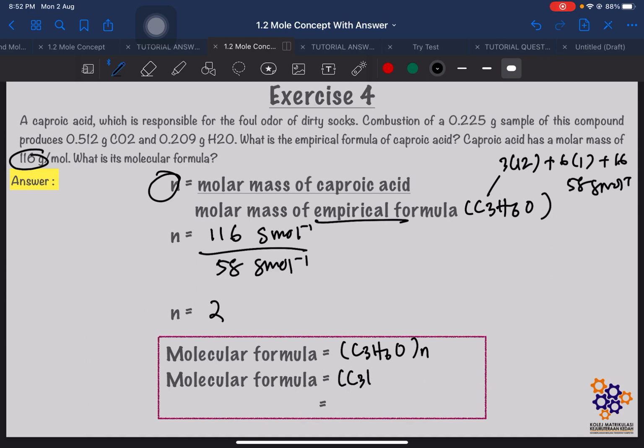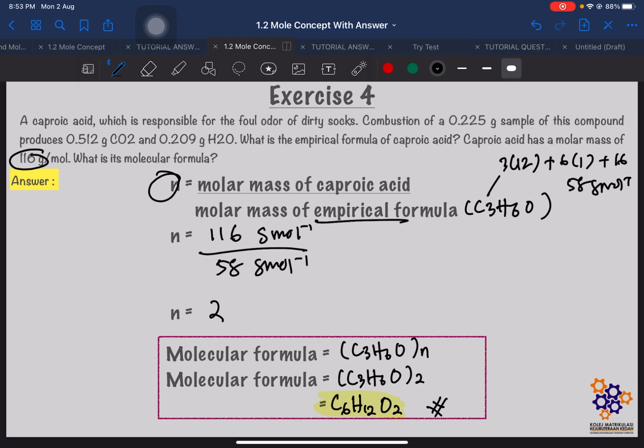So, C3H6O times 2. So, 3 times 2, we will get C6H12O2. So, this is our molecular formula for capric acid. Alright. So, that is it for exercise number 4.